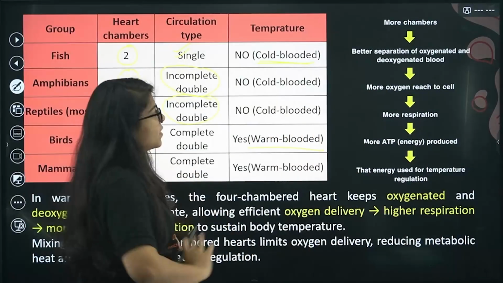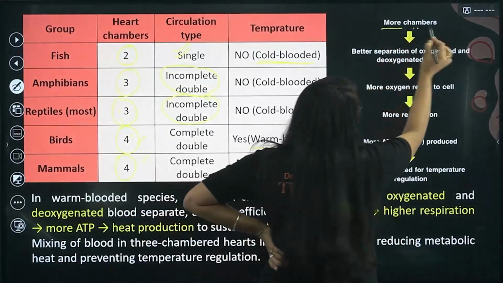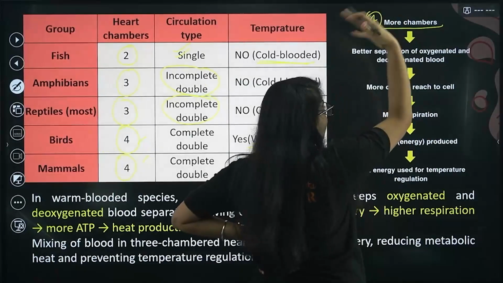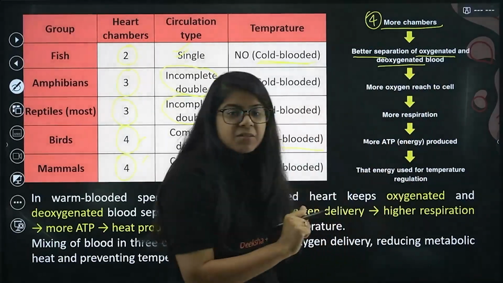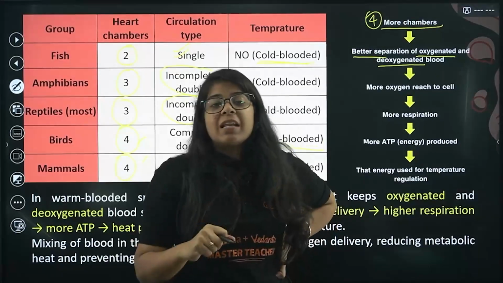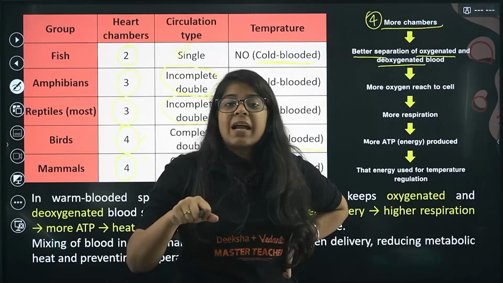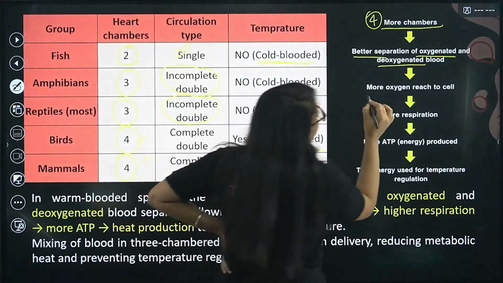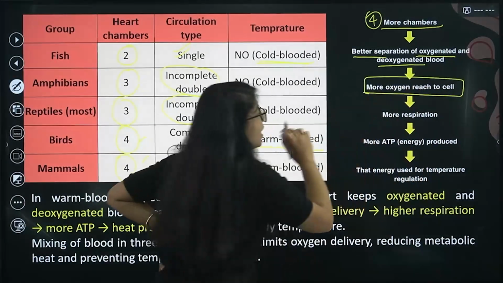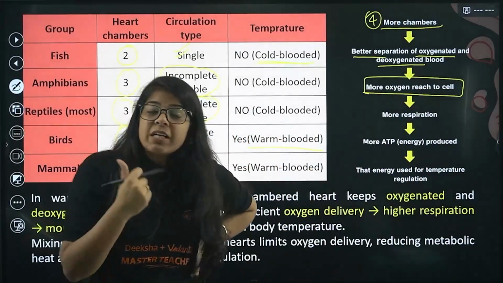What actually happens? See, there are more chambers. We have 4 chambers, so we have more energy, and better separation of oxygenated and deoxygenated blood. Our oxygenated blood is in the left atrium, deoxygenated blood is in the right atrium and right ventricle. So there is better separation, so more oxygen reaches the cell. We don't have impure deoxygenated blood.